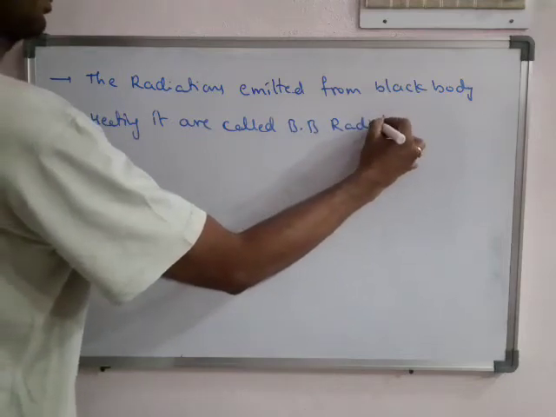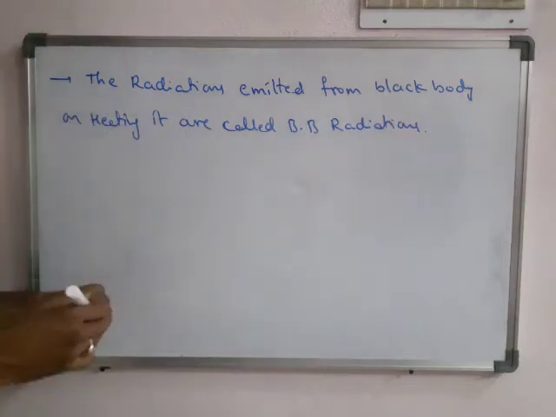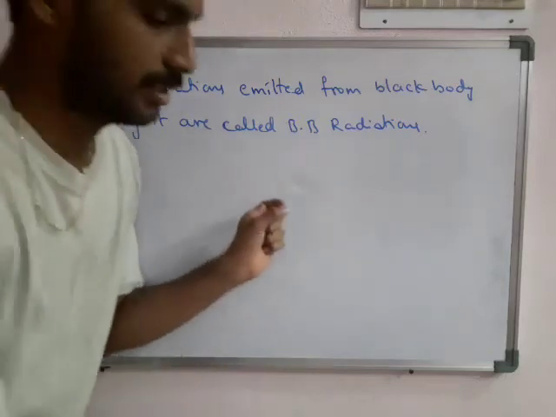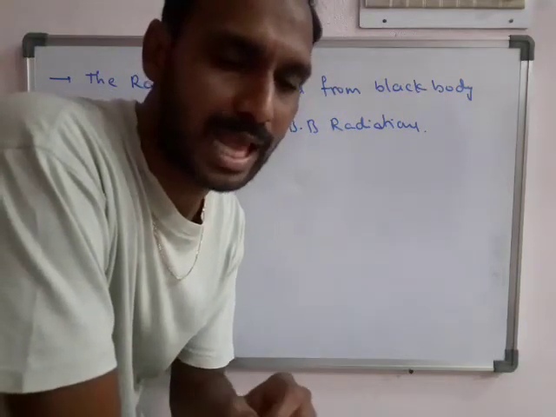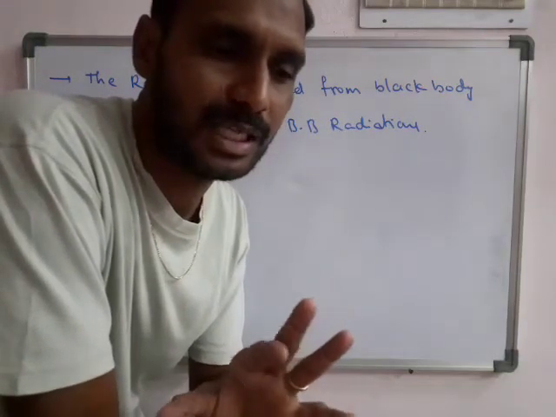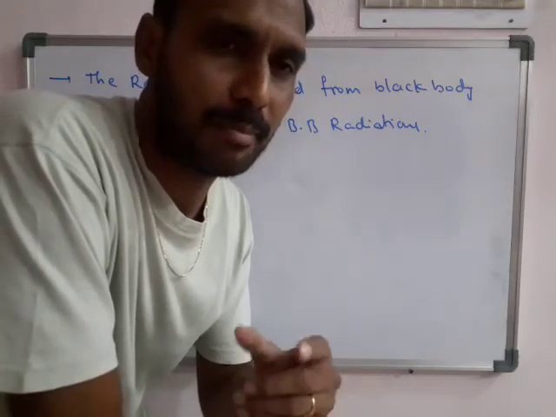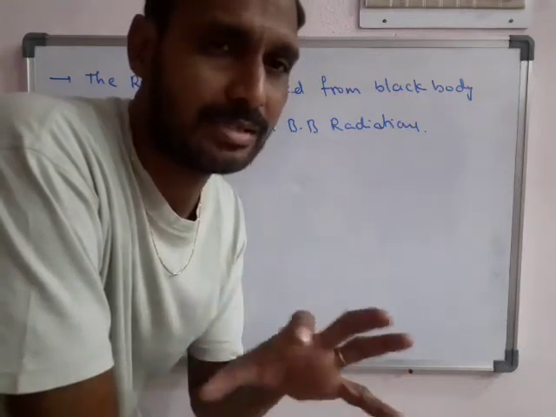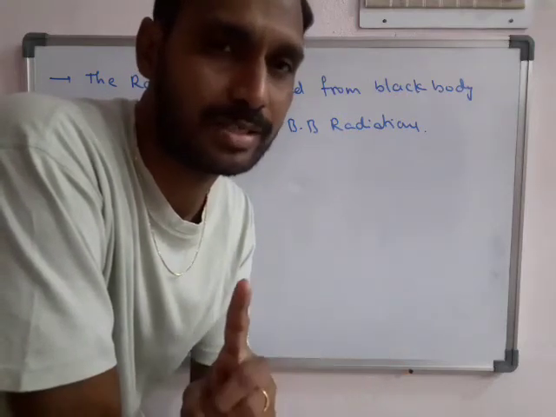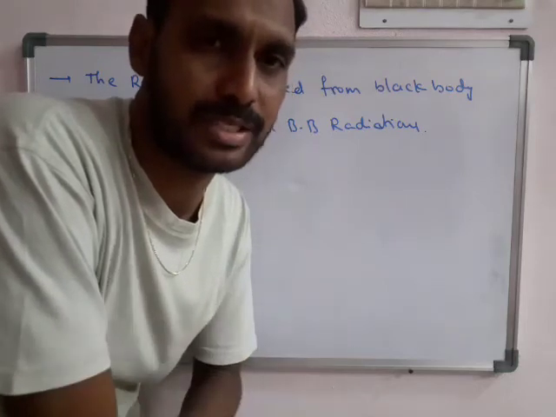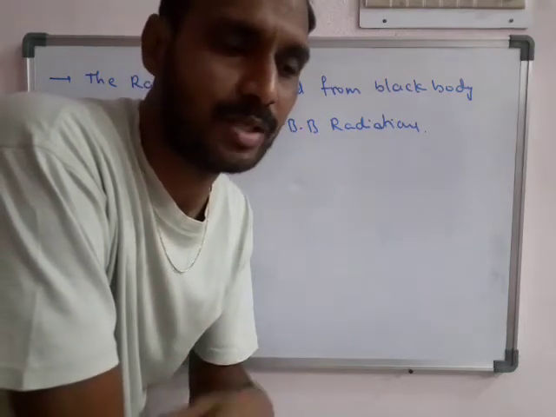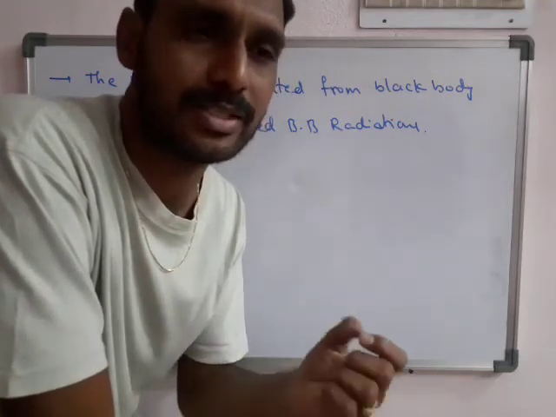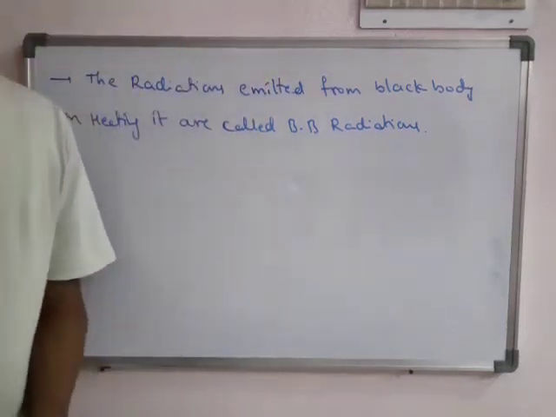So actually the released radiations from the black body do not have a single wavelength. They have many types of wavelengths, and wavelengths mean nothing but frequencies. The released radiations do not belong to any one region. They belong to different types of regions. They do not release only X-rays or only UV rays. They consist of many types of radiations.